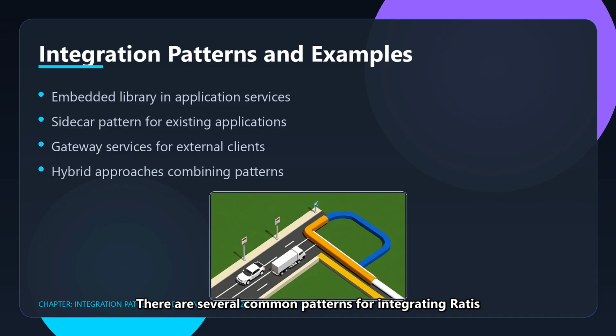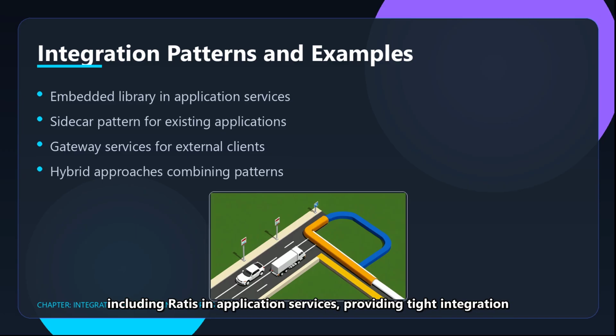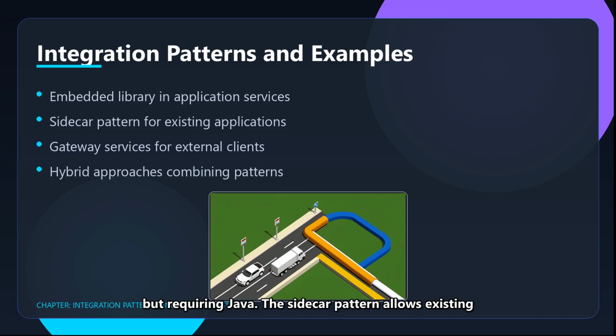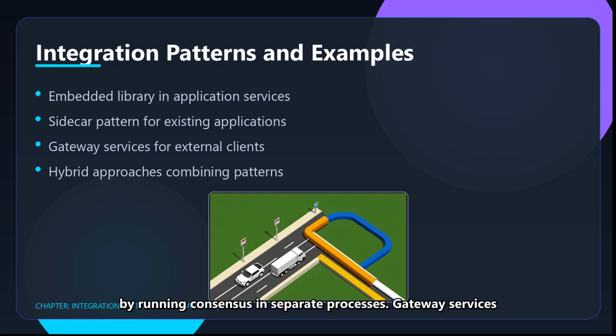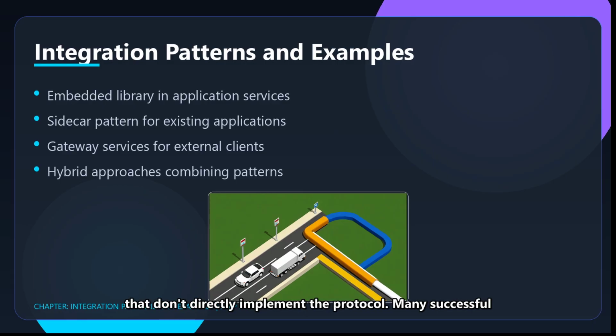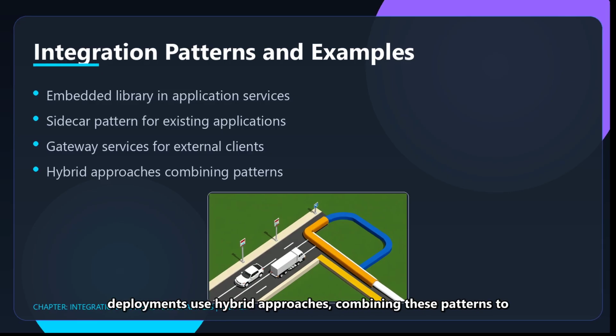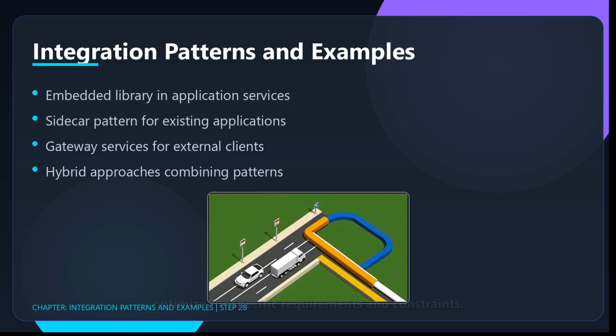There are several common patterns for integrating Ratis into systems. The embedded library approach involves directly including Ratis in application services, providing tight integration but requiring Java. The sidecar pattern allows existing applications in other languages to benefit from Ratis by running consensus in separate processes. Gateway services can provide Ratis consensus capabilities to external clients that don't directly implement the protocol. Many successful deployments use hybrid approaches, combining these patterns to optimize for specific requirements and constraints.